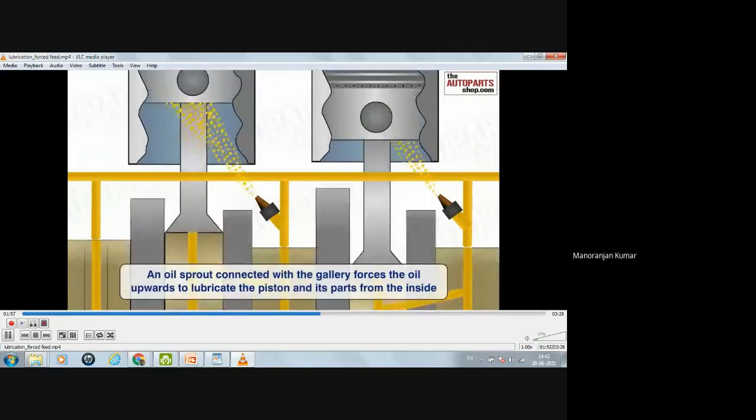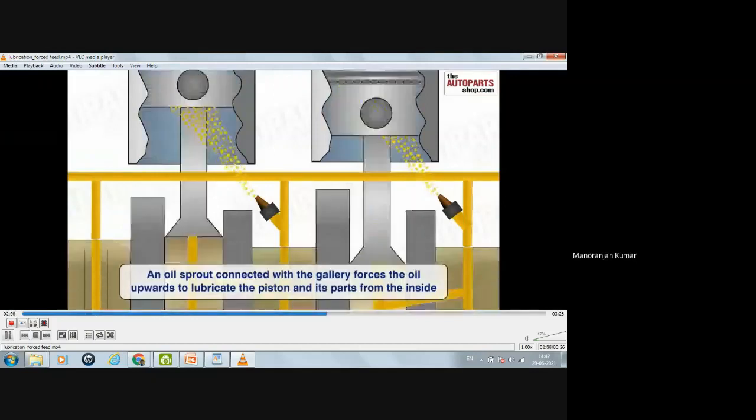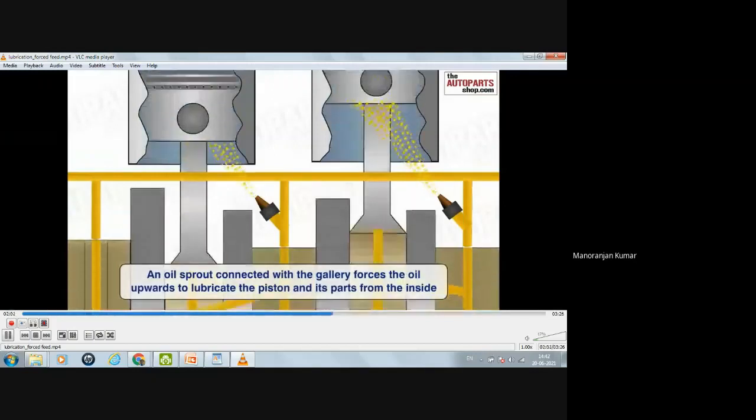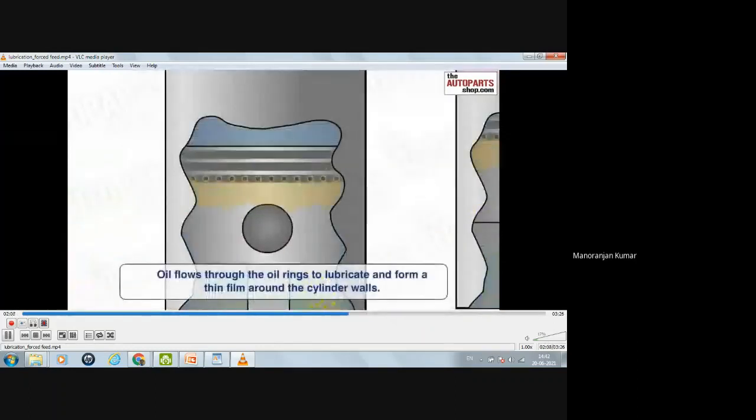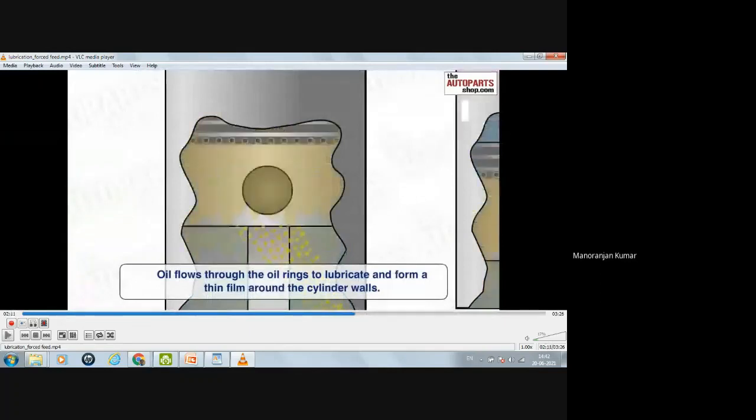Okay, here you can see the connecting rod and piston are lubricated through this oil sprout. Okay. Oil flows through the oil rings. Also, all the components like the piston rings will be lubricated.